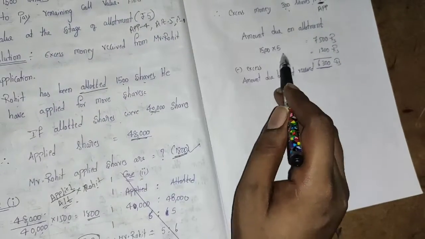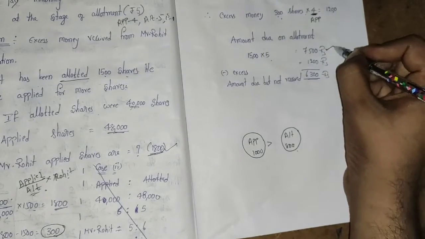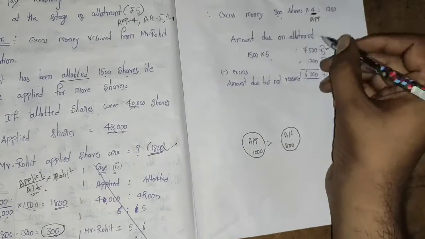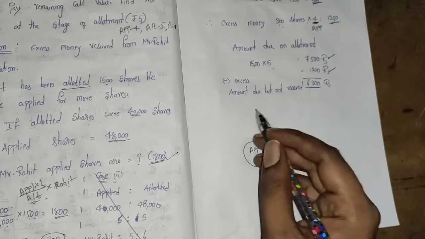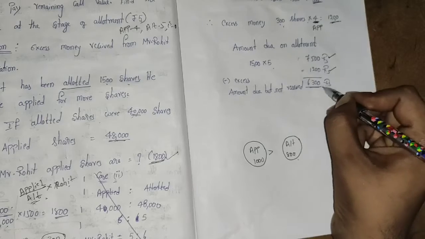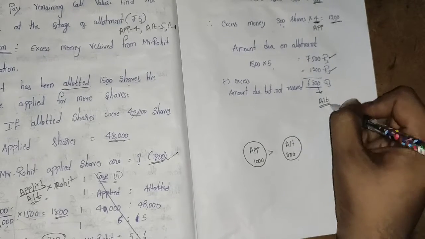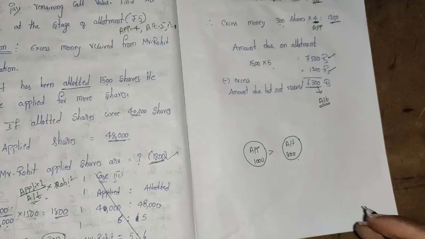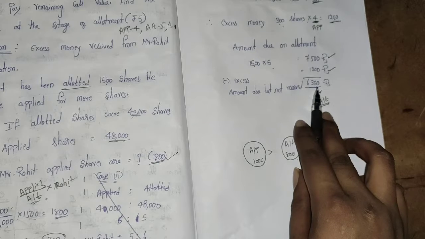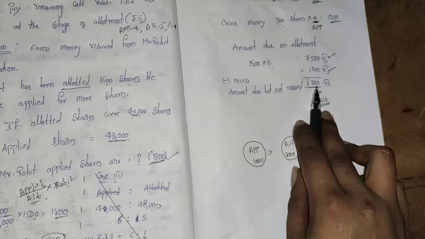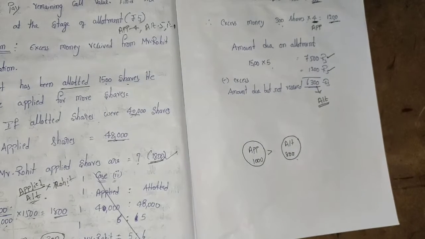So 1500 into 5, we will get 7500. Out of this 7500, he already paid 1200 as excess money, which we have found out now. Less 1200, this is the amount due but not received. That means this is the amount which will be received at the time of allotment. When the company makes a call for the allotment stage, Mr. Rohit has to pay 6,300 instead of 7,500.